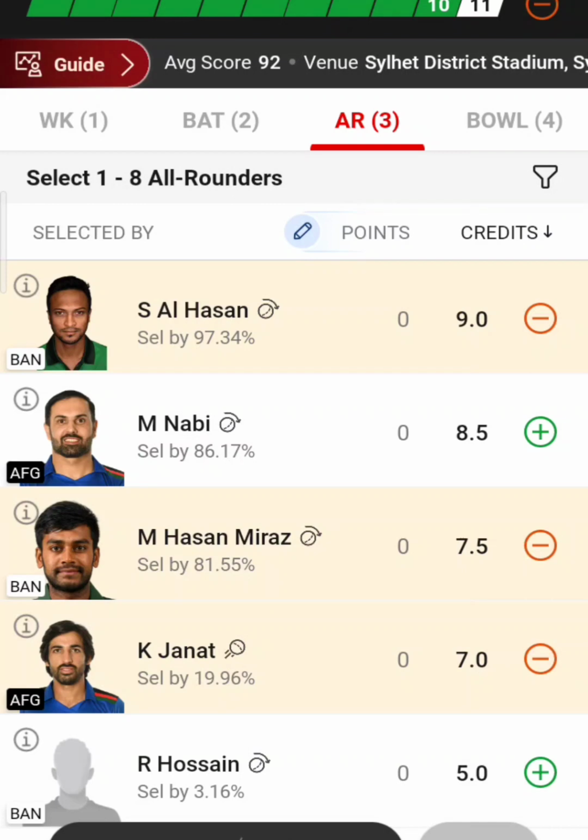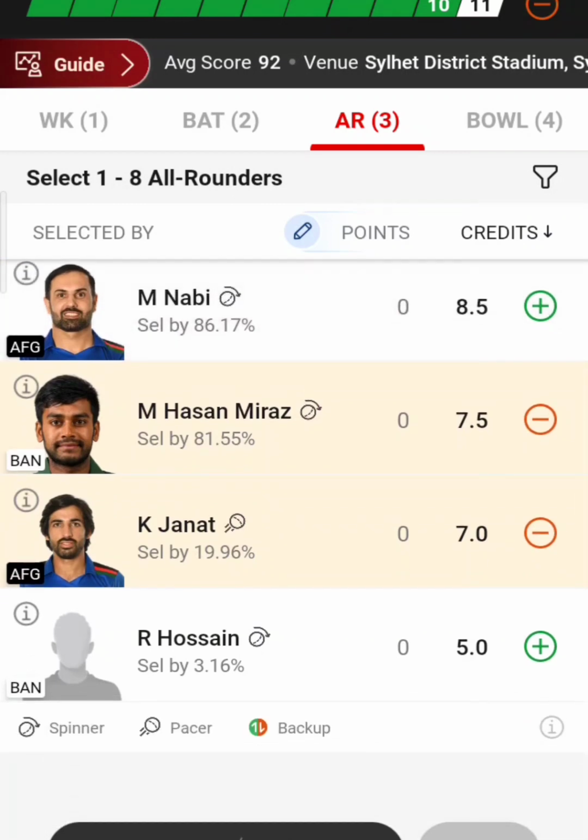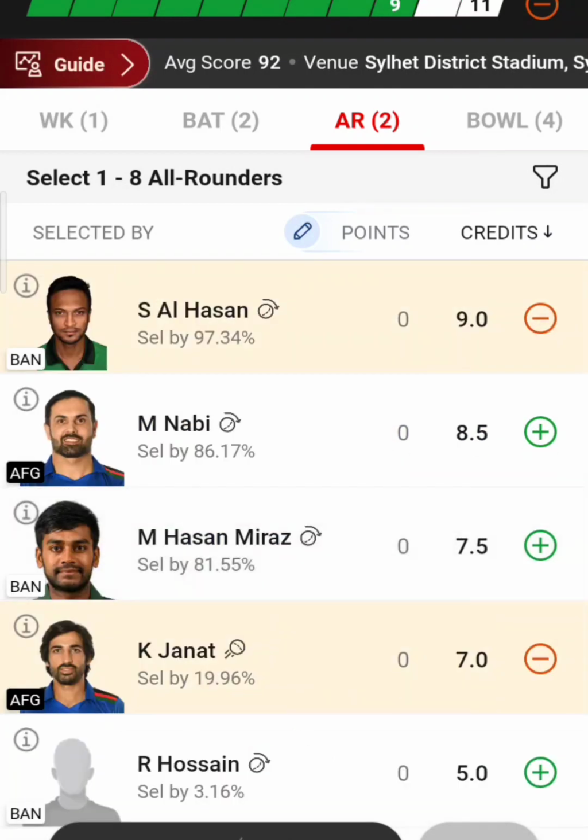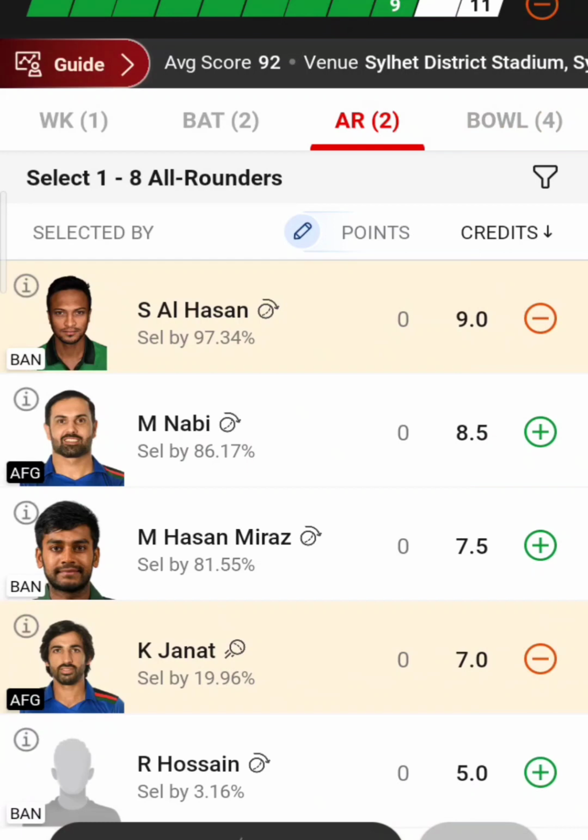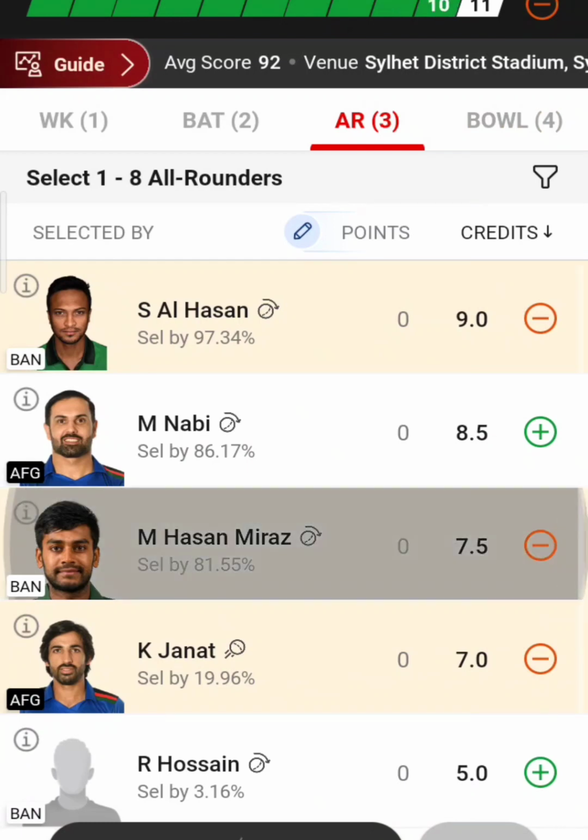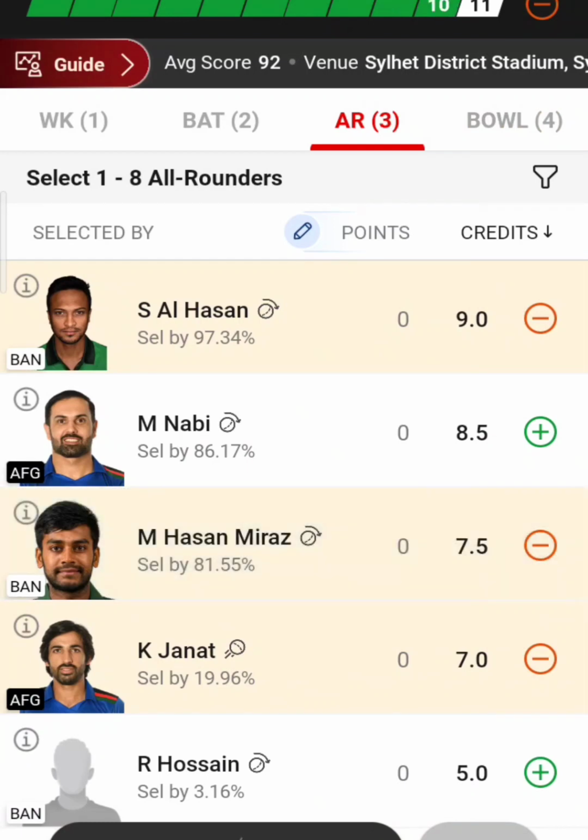Okay, so that's fine. Now coming to Mehdi Hasan. This is very crucial for all-rounders of Bangladesh because we have very good bowlers from Afghanistan. So that's the reason. Of course, it's a very intelligent move to choose an all-rounder of Bangladesh. So Mehdi should be there in your team.